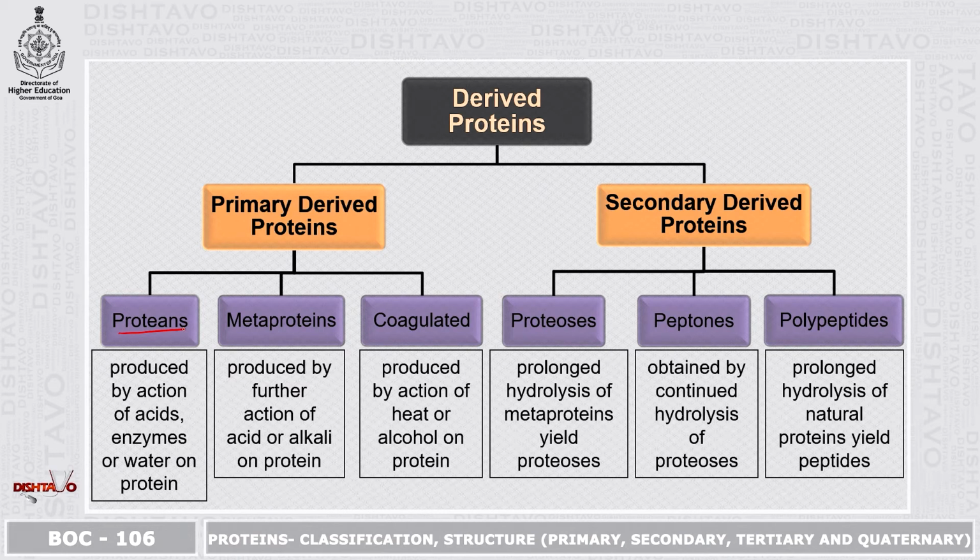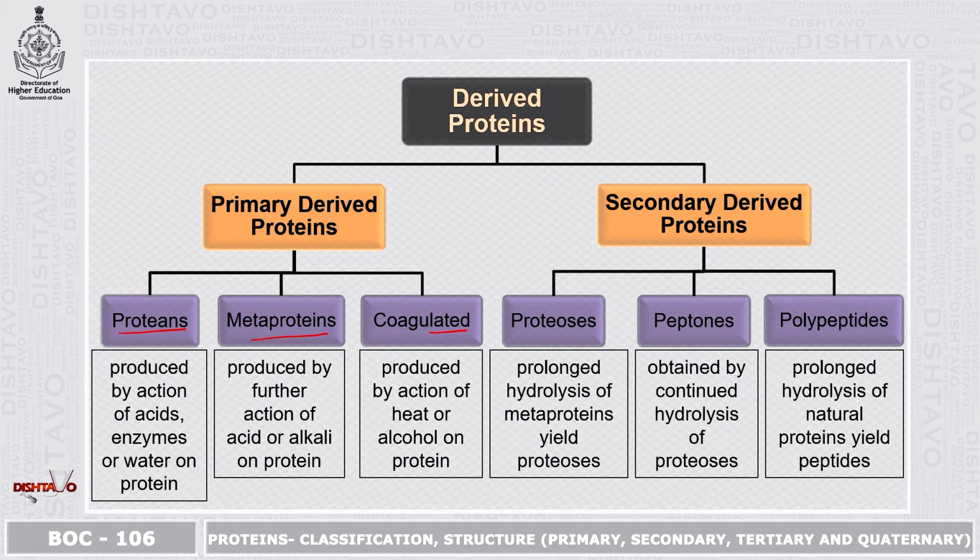The primary derived proteins are further divided into proteans. These are produced by action of acids, enzymes or water on protein. Second is metaproteins. These are produced by further action of acid or alkali on protein. Coagulated proteins. These are produced by action of heat or alcohol on proteins.